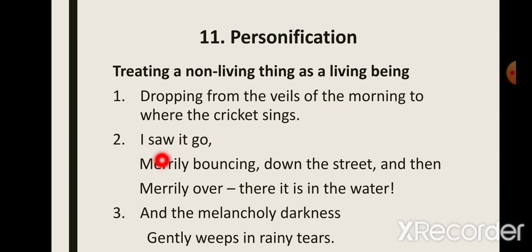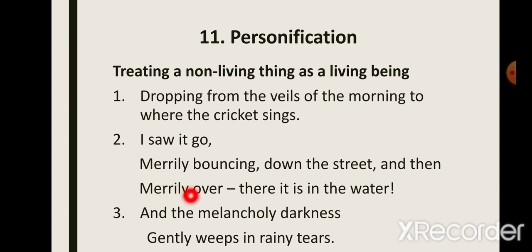Now next, in the Ball poem, when the poet says, "I saw it go merrily bouncing down the street and then merrily over, there it is in the water." Now here the ball has been personified. It has been given childlike characteristics when the poet says that the ball goes as if a child goes bouncing merrily. He walks joyfully. That's how the ball goes. So the ball has been personified in this stanza.